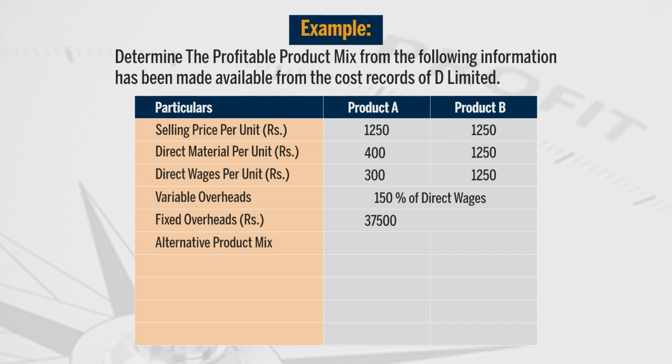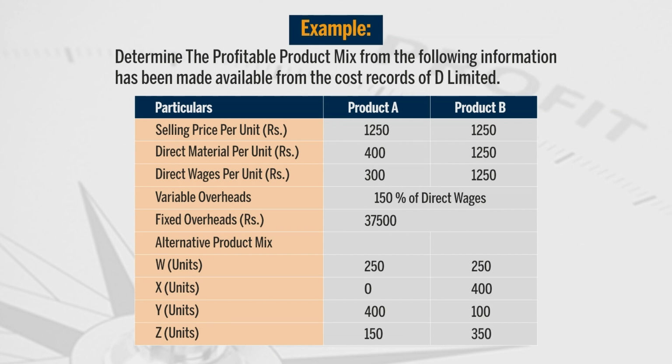So, there are 4 options, there are 4 alternatives before the company, W, X, Y and Z. In case of W, we are given the limit, that is 250 units we can manufacture of product A and 250 units of product B. Next alternative we are having is X. In X, we cannot manufacture product A, but we can manufacture 400 units of product B. Third alternative is Y. In Y, we can manufacture 400 units of product A and 100 units of product B. And in case of last alternative, we can manufacture 150 units of product A while 350 units of product B.